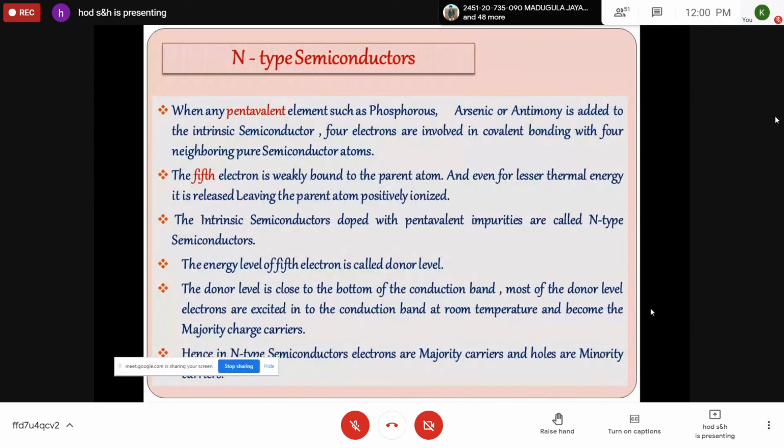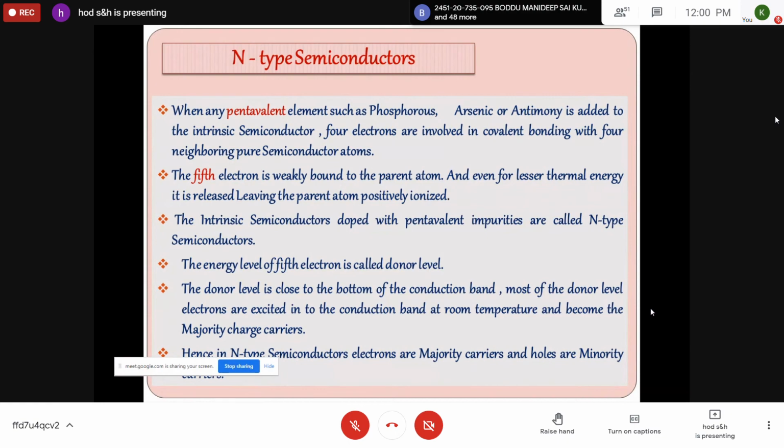If an acceptor impurity is added, then the concentration of positive charges or holes will be more, and it is called a P-type semiconductor. In an N-type semiconductor, electrons are the majority carriers. In a P-type semiconductor, the holes are the majority carriers. So the electrical properties of a pure semiconductor can be changed by adding impurities.